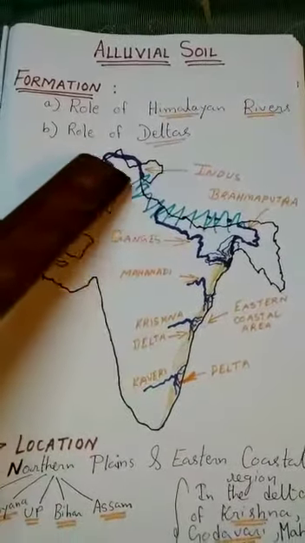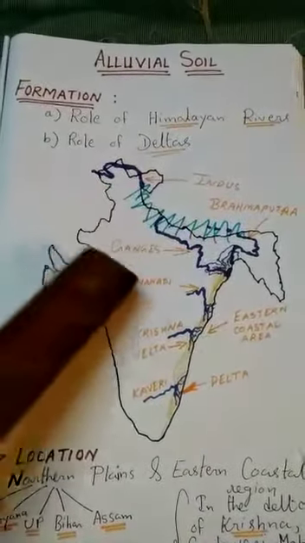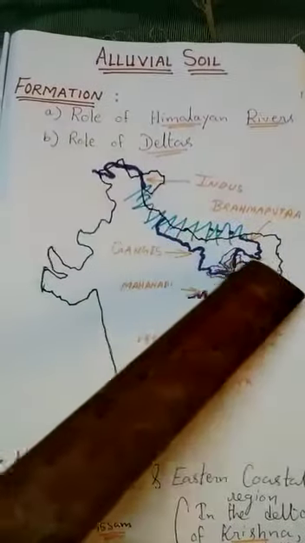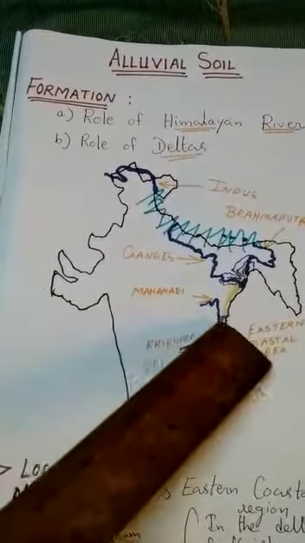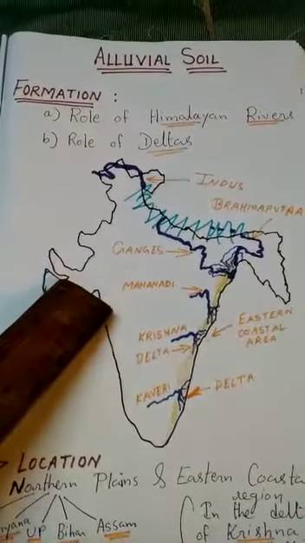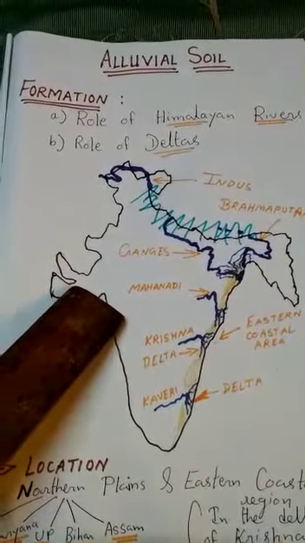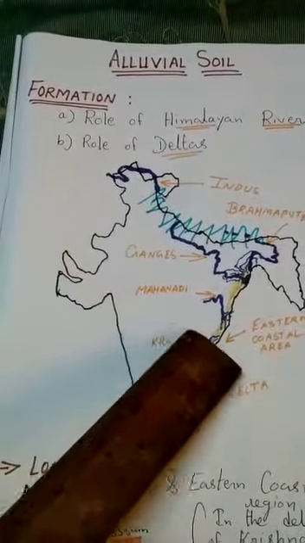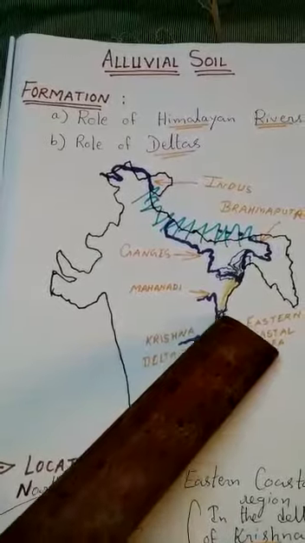Let us see now what is the role of deltas. Just see here, this is the Ganges river, this is the Brahmaputra, this is Mahanadi, this is Krishna, this is Kaveri. These rivers, before they meet the sea, break into several branches.